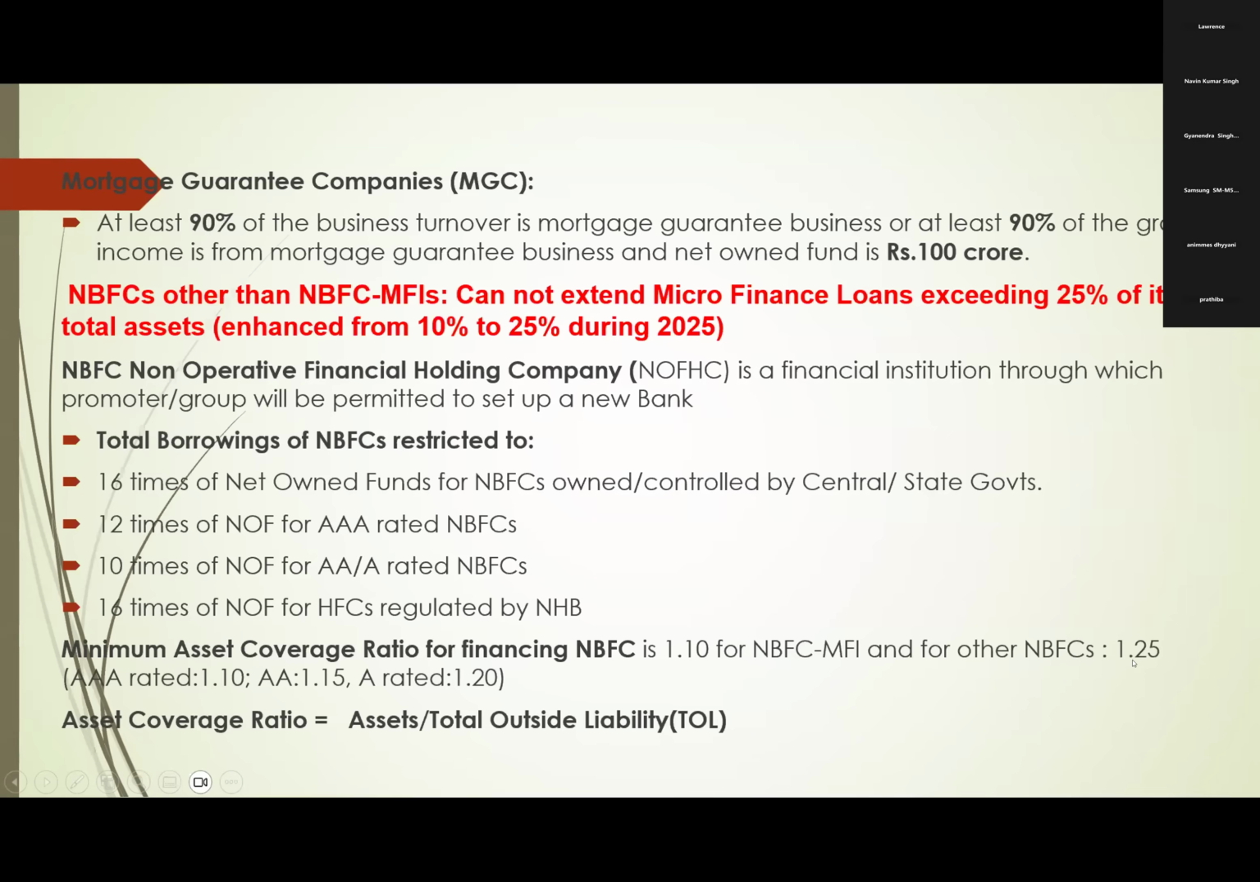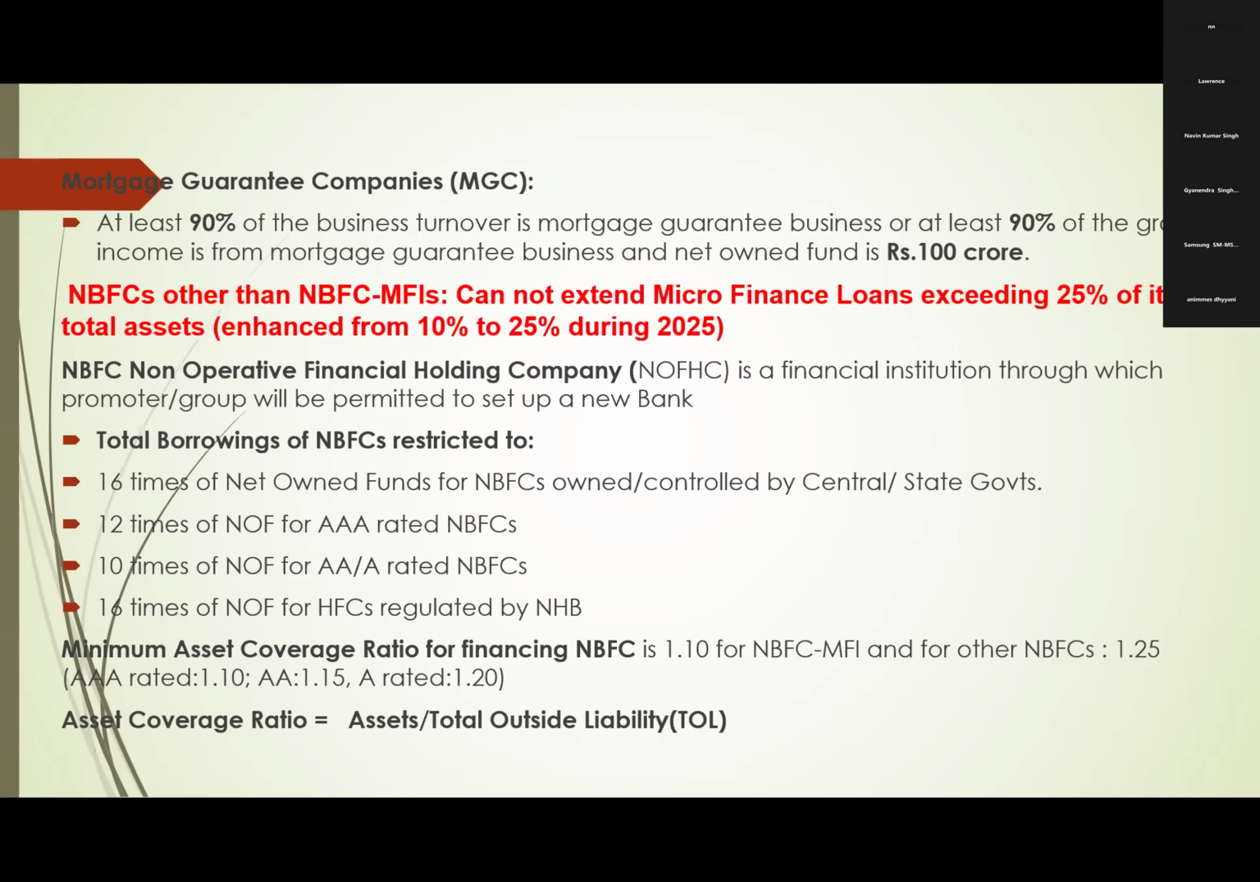Generally, it should be 1.25. What is this asset coverage ratio again? Assets divided by total outside liability. What is this assets of NBFC? How many loans, how much loan they have given? Total loans of NBFC is called the total assets of NBFC.